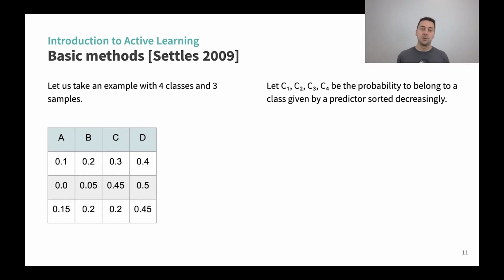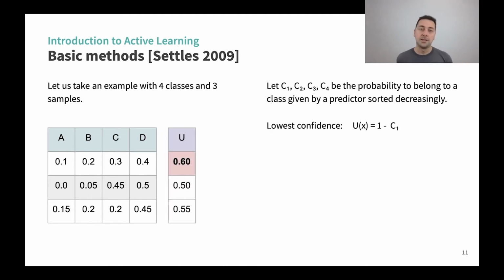On the left, you see a table with 4 classes, A, B, C, D. Each row is the probability prediction for a given sample. So we have 3 samples. And what we are looking to see now is which is the sample that is the most informative for the model. So only informativeness. One first method is to look at the one with the higher uncertainty. So the lowest top classification probability. In that case, it will be the first one. It has 0.4, which is the lowest top probability among all samples.